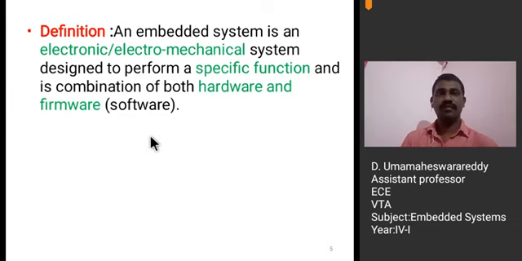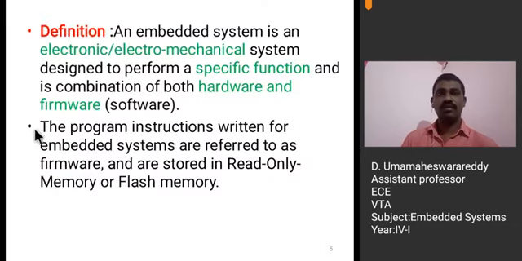Let us see what we mean by firmware. Firmware means the program instructions written for embedded systems, which are referred to as firmware and are stored in read-only memory or flash memory. Understand? The programs which are written for embedded applications or embedded systems are referred to as firmware, and this firmware is stored in read-only memory or flash memory.